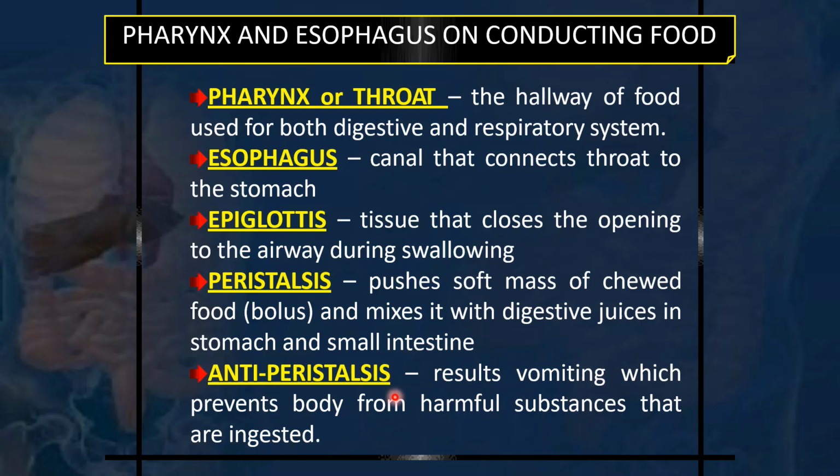So if we ingest something harmful for the body, which has some chemicals or infective bacteria, our digestive system does not accept it, and in that situation we get a gastric upset. Sometimes all of us must have experienced vomiting. Vomiting occurs because of antiperistalsis, and it is a defensive mechanism of the body to get rid of the ingested harmful substances. But it is also very annoying, and gastric upset is also very annoying.